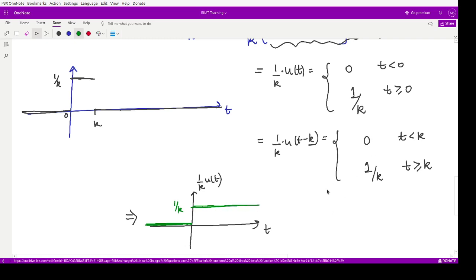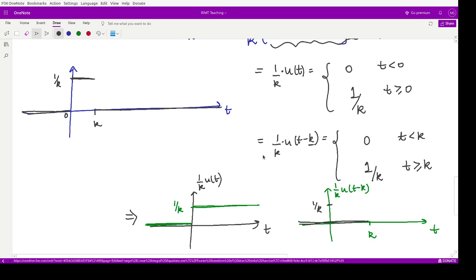The other function would be like this. This is the t-axis, this is 1 by k u of t minus k. Whenever t is less than k, the function's value is 0, and whenever t is greater than or equal to k, the function's value is this one, right?